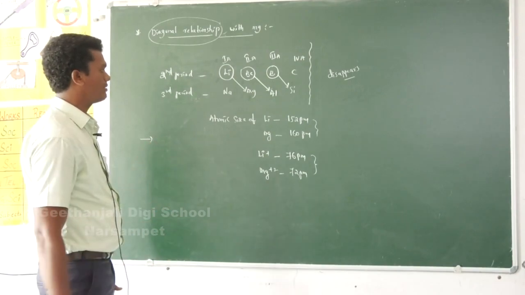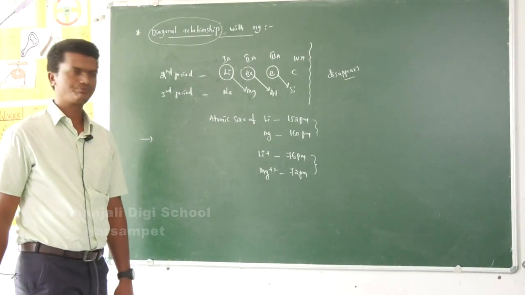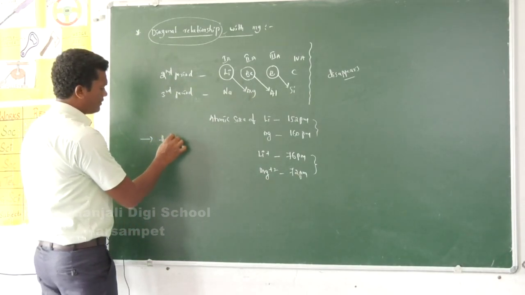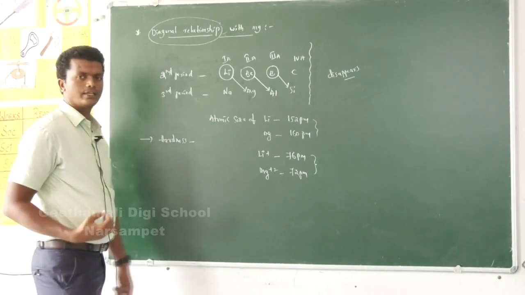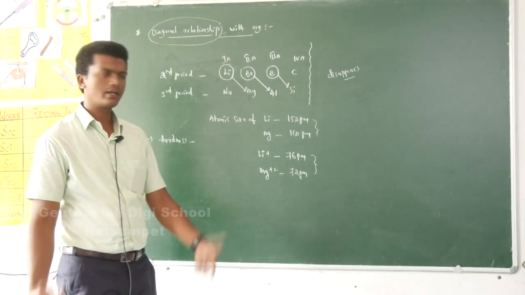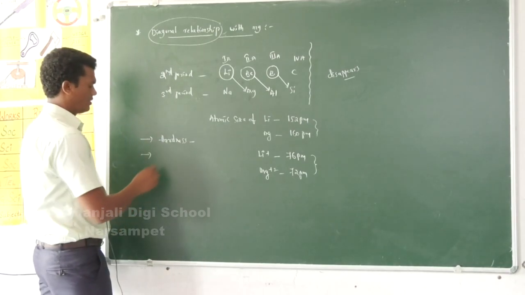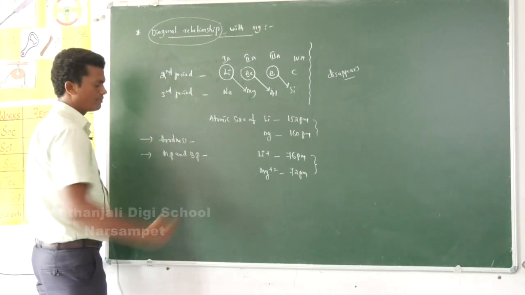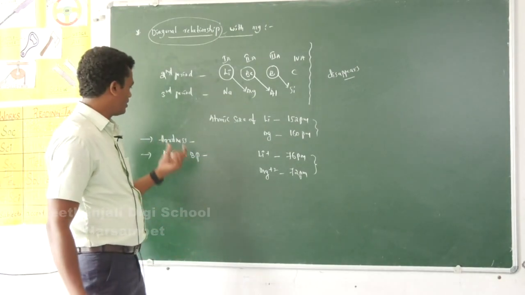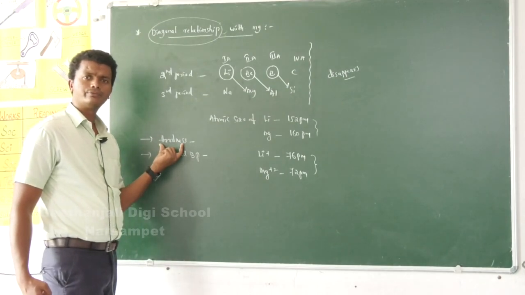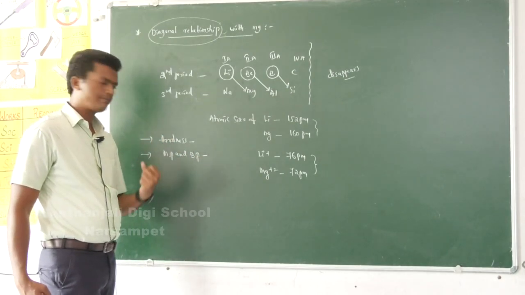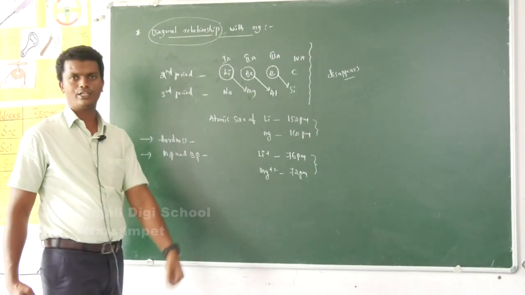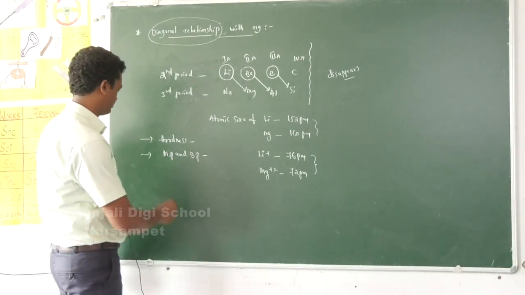So what are the diagonal properties? Here we have to discuss now. With respect to hardness, lithium and magnesium are both similar to each other. With respect to melting points and boiling points, both are similar. Means lithium is a harder metal, same like magnesium. Lithium has a high melting point and boiling point like magnesium. Similar properties we will observe now.